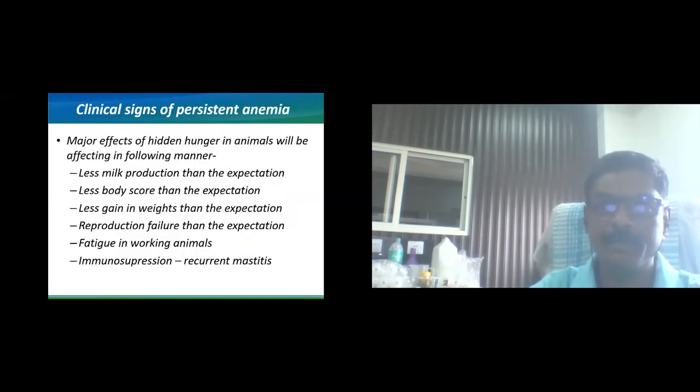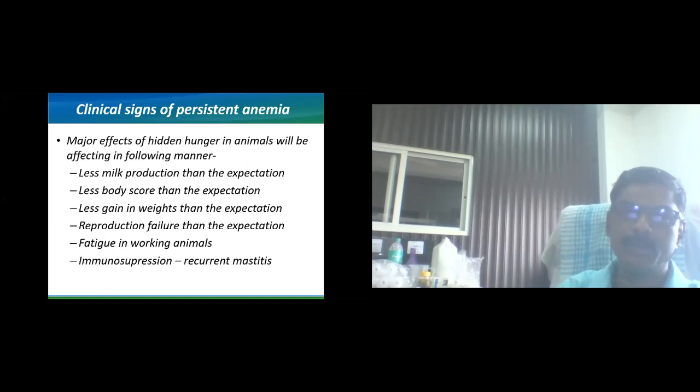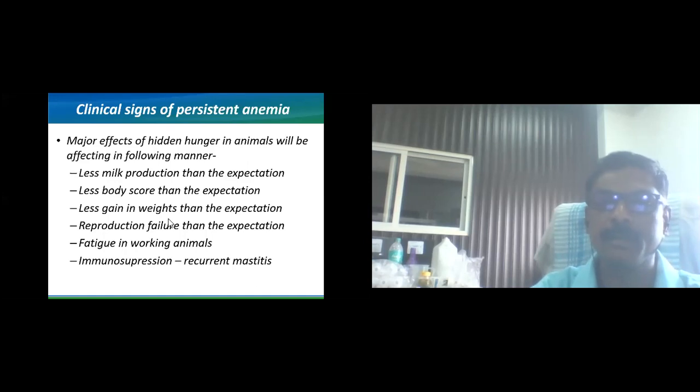Okay, so after the pathogenesis of the persistent anemia and the observation under the microscope, we can see the clinical signs of the persistent anemia. And this is nothing but the ultimate effect of the persistent anemia, or the hidden hunger, we can say. So the major effect of the hidden hunger or persistent anemia will be in the following manner. There is less production than the expectation. Now, say for example, a cow which is having 7 hemoglobin and a cow which is having 10 hemoglobin. This is the difference, and that difference is nothing but the ultimate result of the hidden hunger.